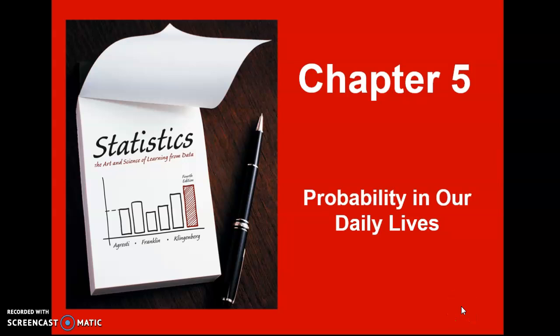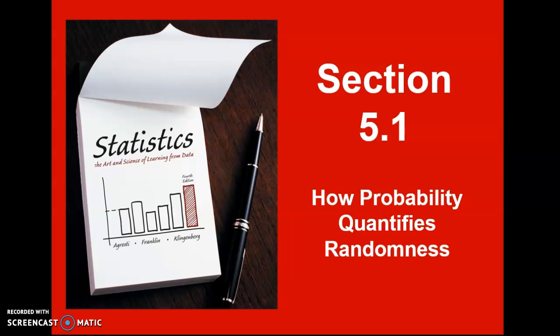Now we start probability. I think you'll find this a nice break from what we've been doing. It's fairly easy, in the beginning at least. We're going to use discrete examples, which make things go a lot more smoothly. We're going to look at how probability quantifies randomness